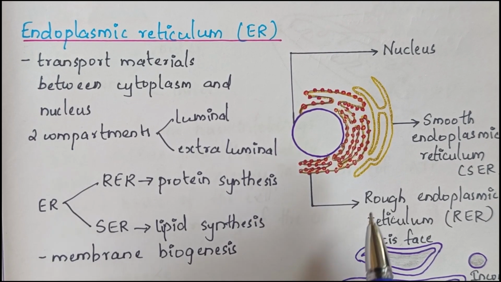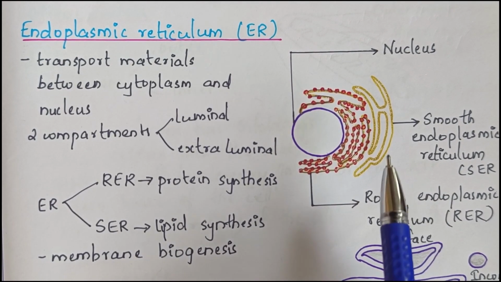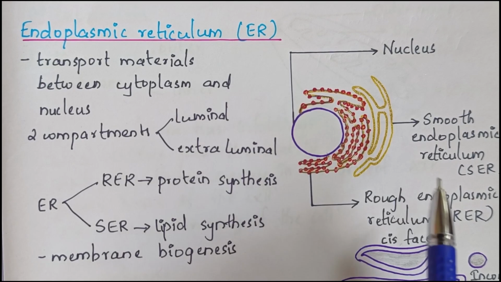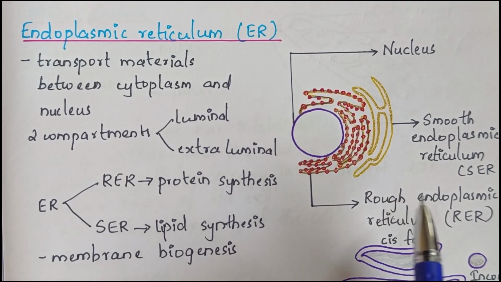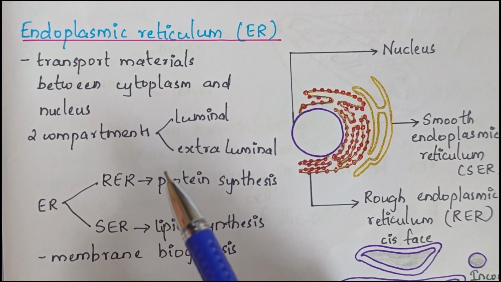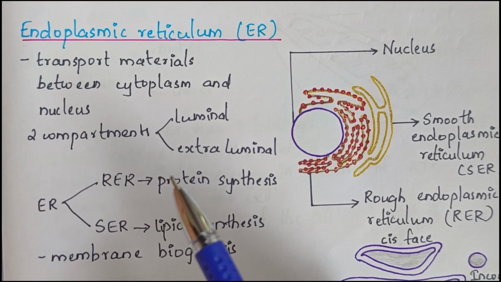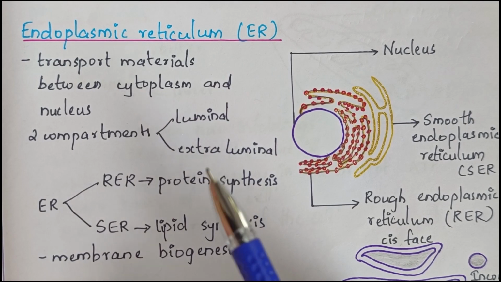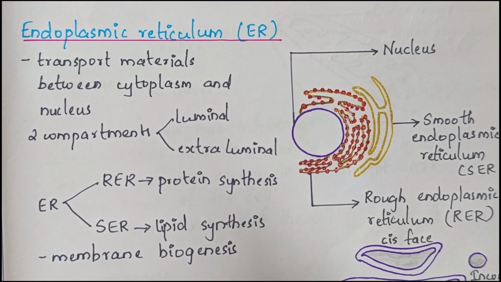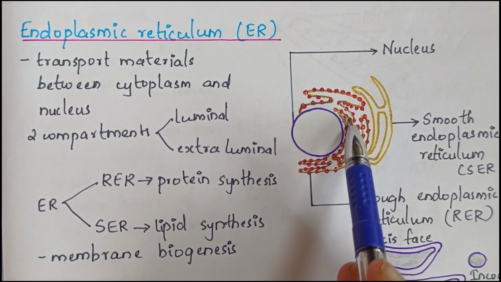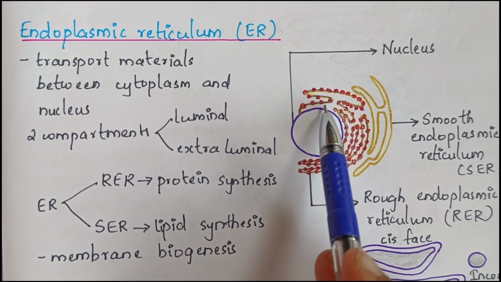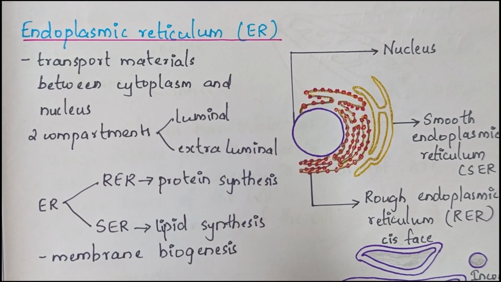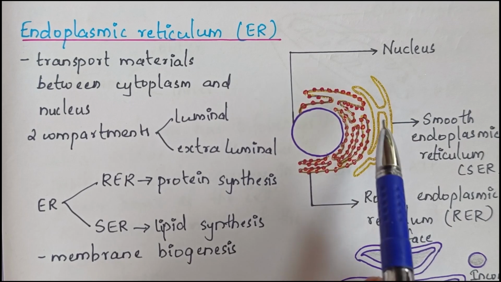ER is a network of tiny tubular structures scattered in the cytoplasm. Its main function is to transport materials between cytoplasm and nucleus. ER divides the intracellular space into two compartments, luminal space and extraluminal space.